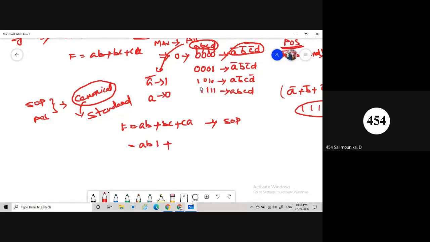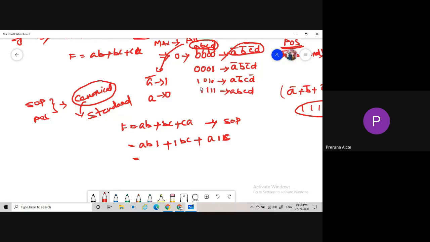For the second product term BC, A is missing, so for the place of A we take 1. For the third one, CA, B is missing, so we use 1 in place of B.